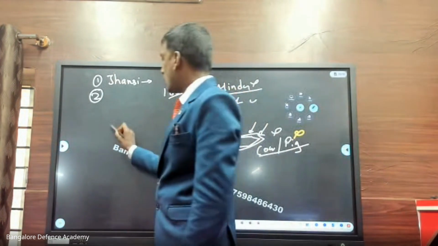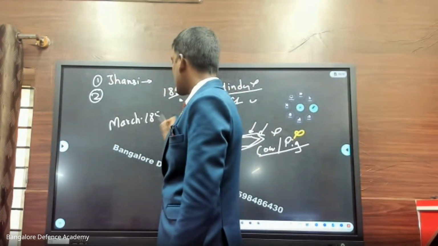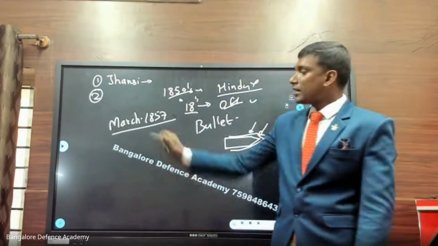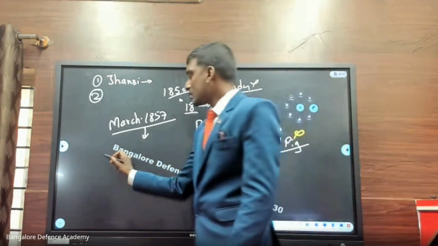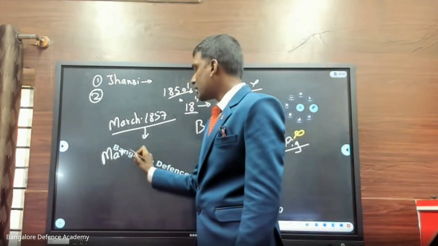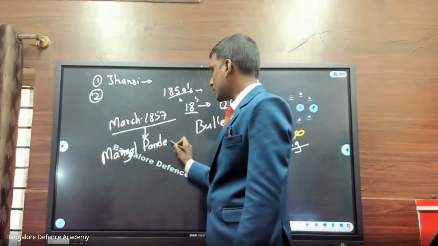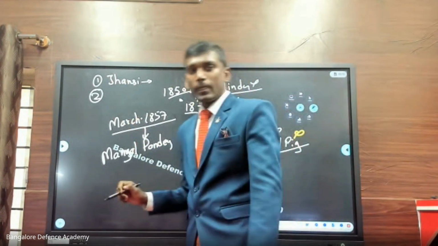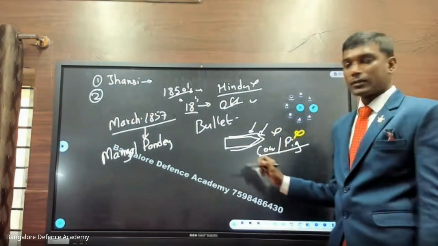Now one such incident happens in the month of March 1857. What is this year? March 1857. In March 1857, there was a sepoy. That sepoy's name is Mangal Pandey. What is his name? Yes, Mangal Pandey. Just keep writing this data: March 1857, Mangal Pandey.